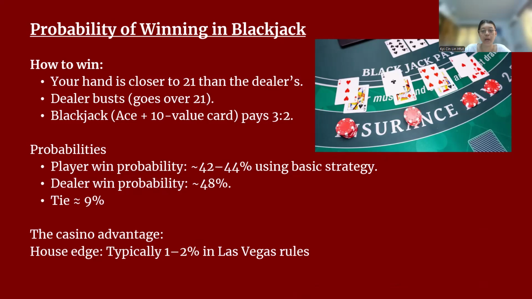About 9% of games end in a tie. The casino has a small advantage called the house edge, which is usually around 1 to 2%. This means that over many games, the casino will make a profit.